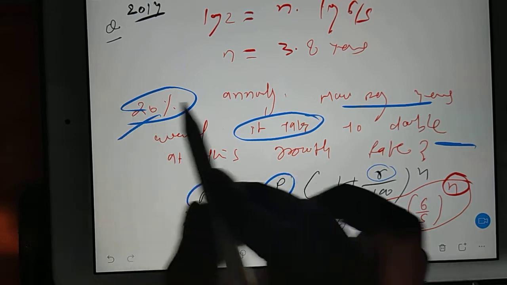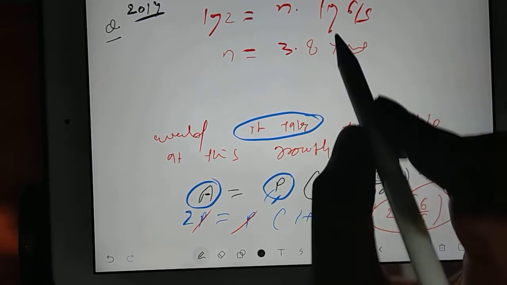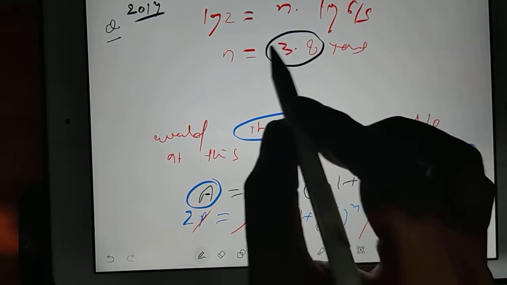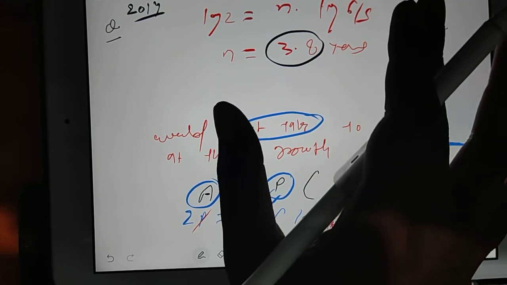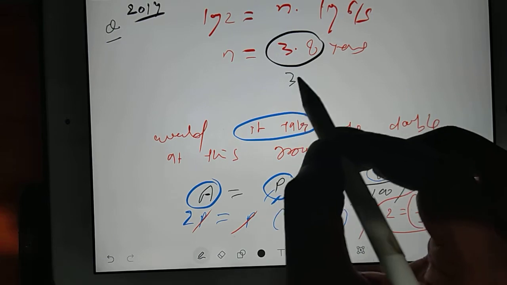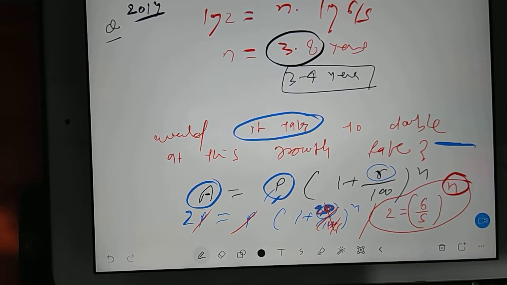Okay, now this 3.8 years is between 3 and 4. So if the options are 3 to 4 years, 4 to 5 years, 5 to 6 years, 6 to 7 years, you will say 3 to 4 years. This will be the accurate option to take.